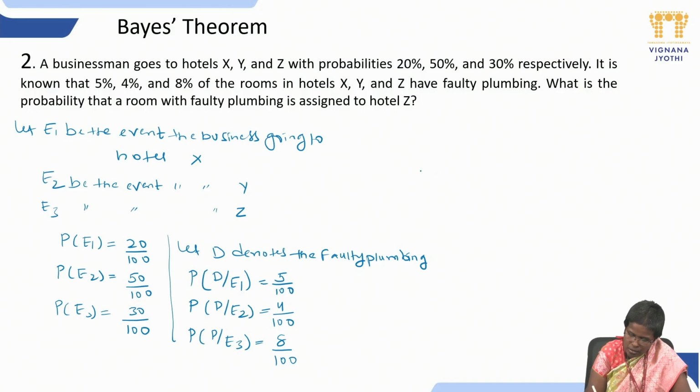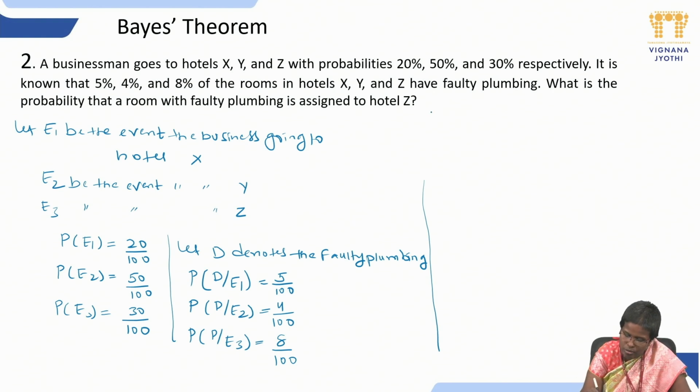Now, what are they asking? A room was assigned randomly to the businessman, and that room has faulty plumbing. Here they are asking, what is the probability that it is assigned to hotel Z?